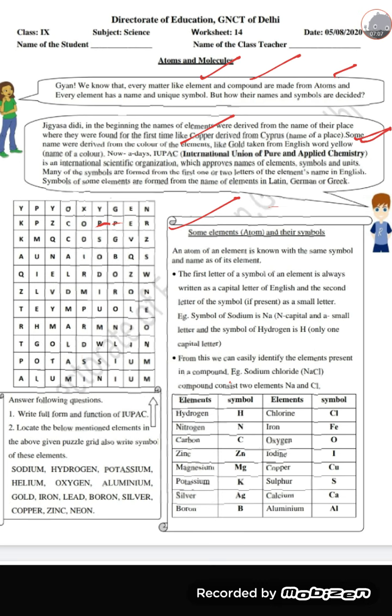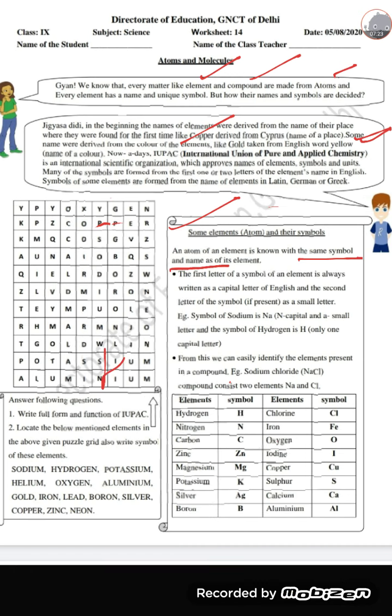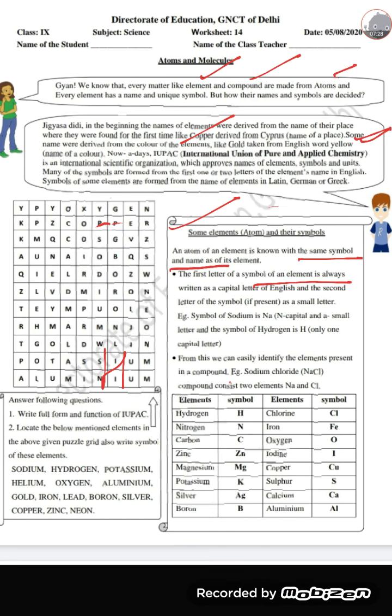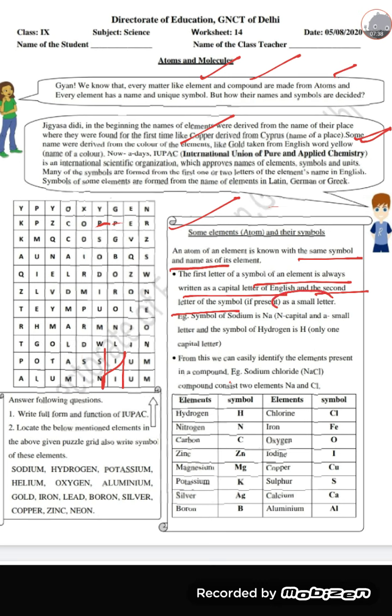See, some elements, atoms and their symbols. An atom of an element is known with the same symbol and the name as of its element. Like hydrogen, the name of atom is hydrogen and its symbol is H. As I told you, the first letter of symbol of an element is always written in the capital letter of English, and the second letter of the symbol, if present, is a small letter.